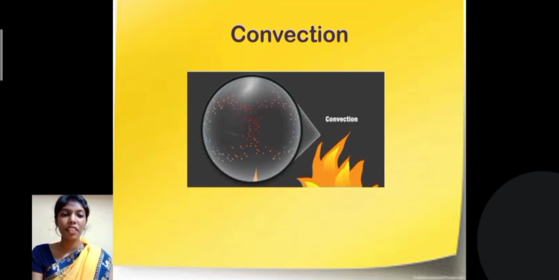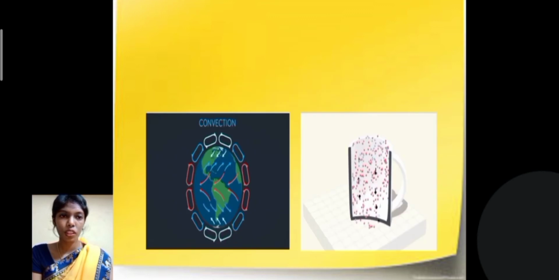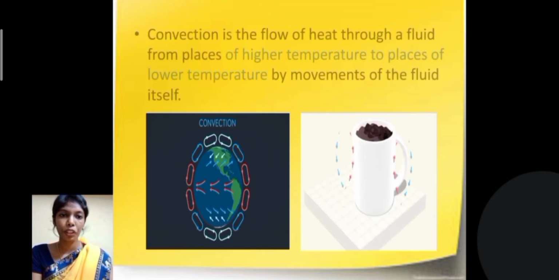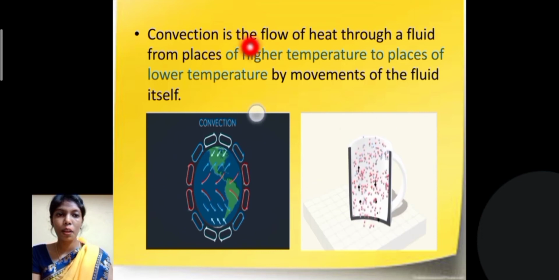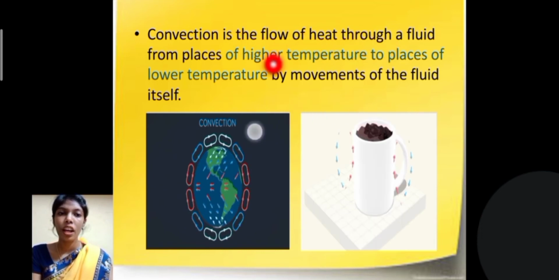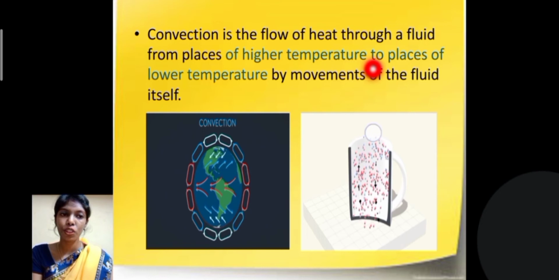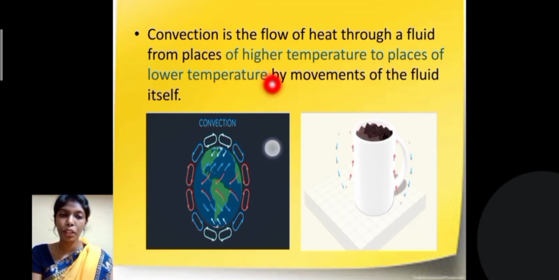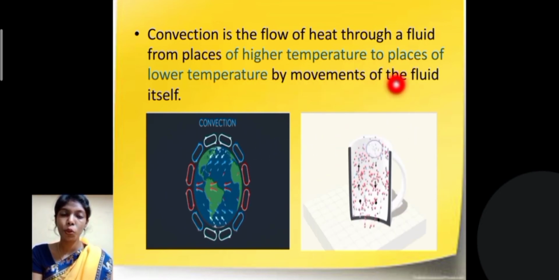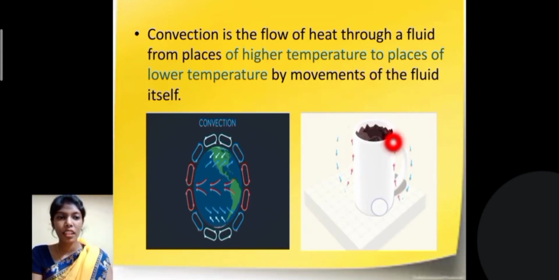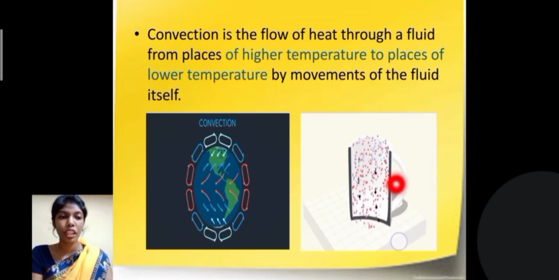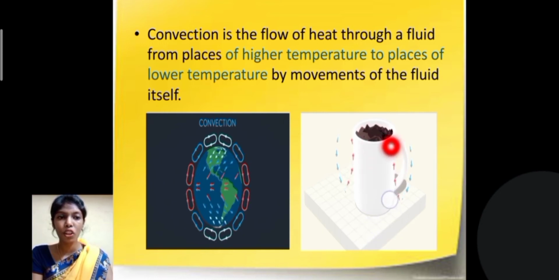But in the case of convection, we can see that the molecules do not stay at one position. They move around. So, let us see the definition for convection. Convection is the flow of heat through a fluid from places of higher temperature to places of lower temperature by movements of the fluid itself. As you can see in this picture, the cup of coffee, the molecules have a complete rotation of the particles.